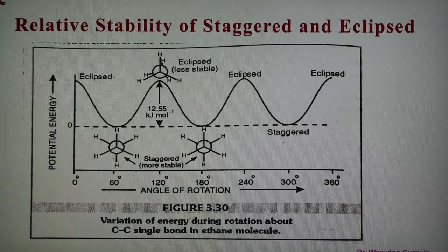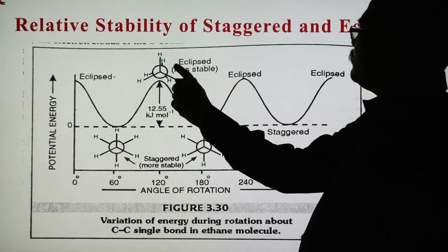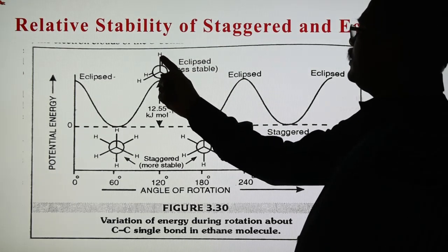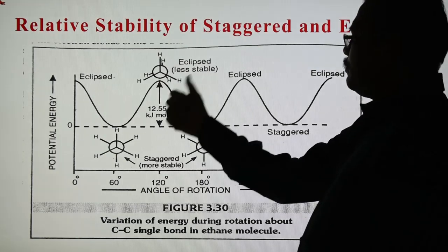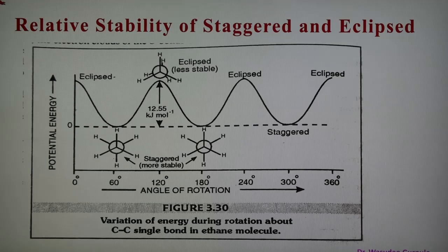In eclipse, the back carbon's hydrogens are very close to the front carbon's, therefore there is more repulsion. In the staggered case there is more gap, so they are not very close and there is less repulsion. So staggered is more stable as compared to the eclipse arrangement.